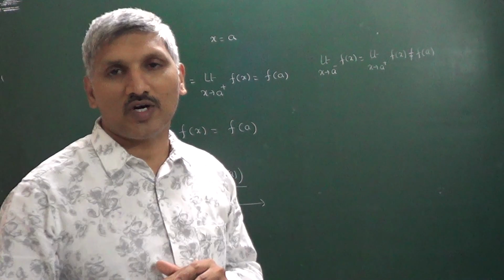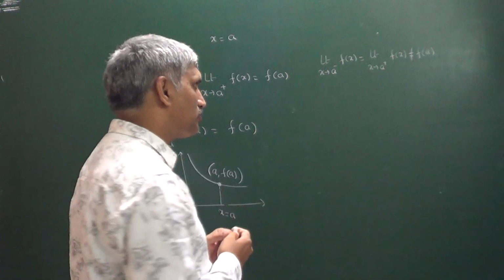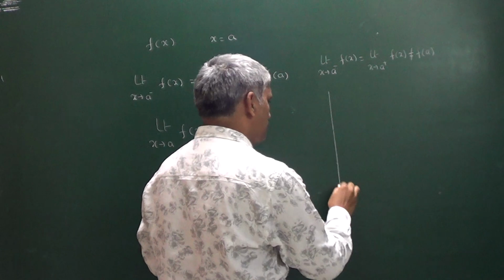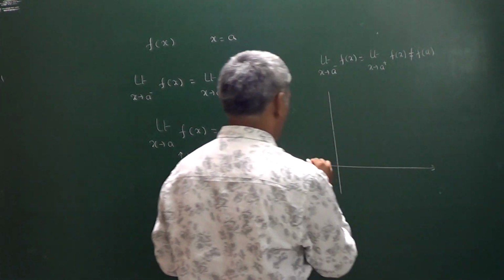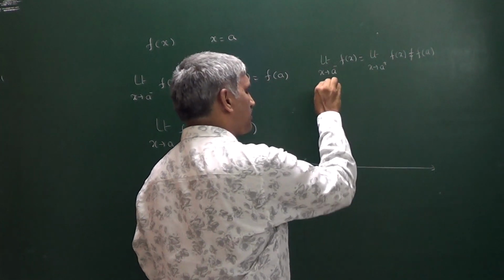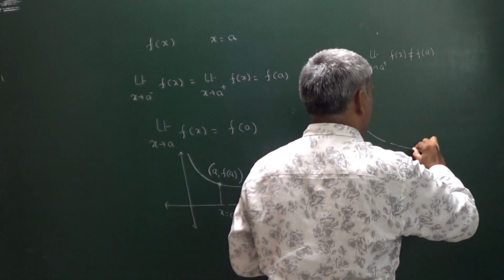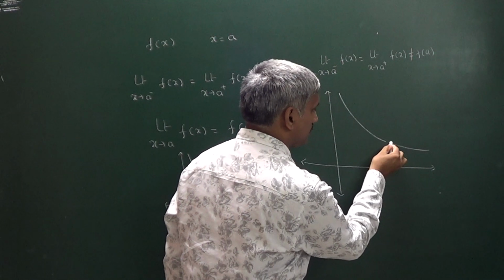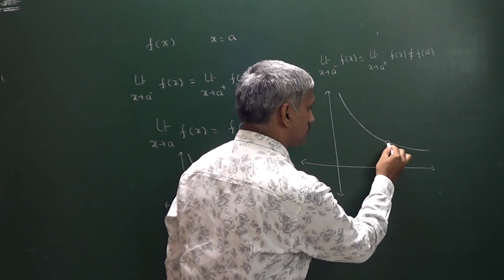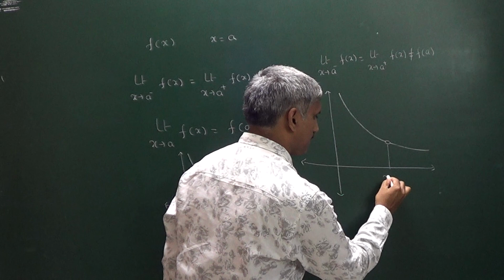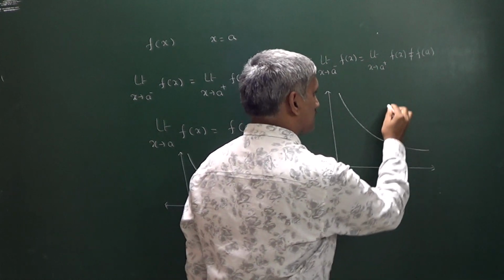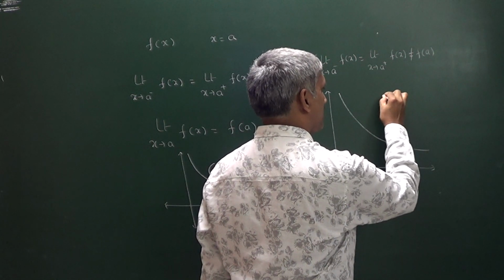Why are we calling this removable discontinuity? Observe here. According to the information, left hand limit and right hand limit both are equal. This is at x is equal to a. But the functional value is given somewhere here.